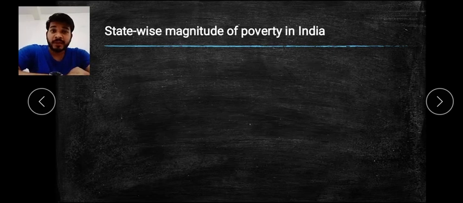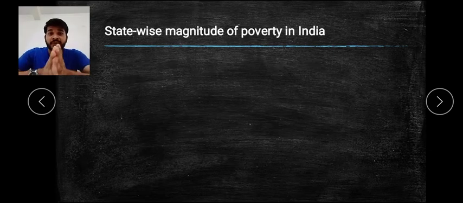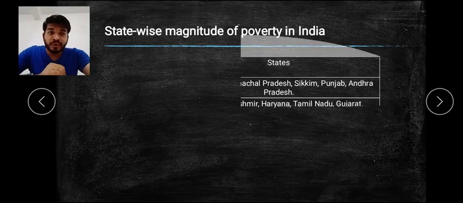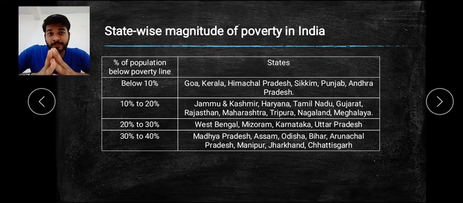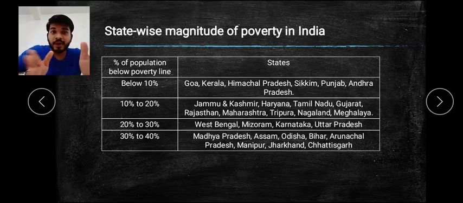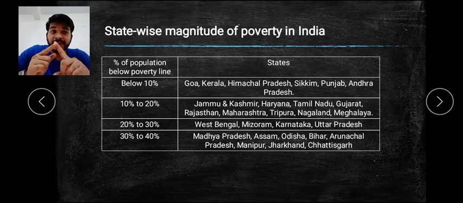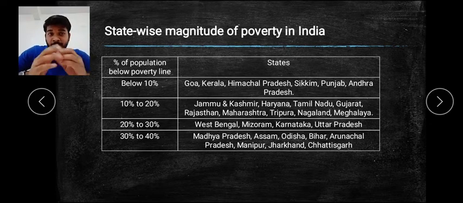Then comes the state-wise measurement. Now for the different states, how many percentage of people are under poverty. Here there is a table showing the different percentages of population living below the poverty line, state-wise. When you come to less than 10%, there is Goa, Kerala, Himachal Pradesh, Sikkim, Punjab, Andhra Pradesh. So these are the states which have less poverty.